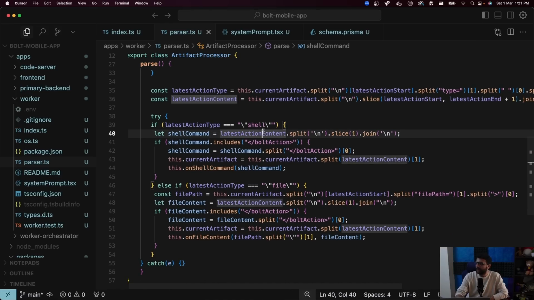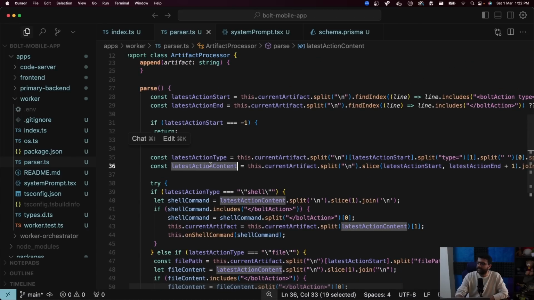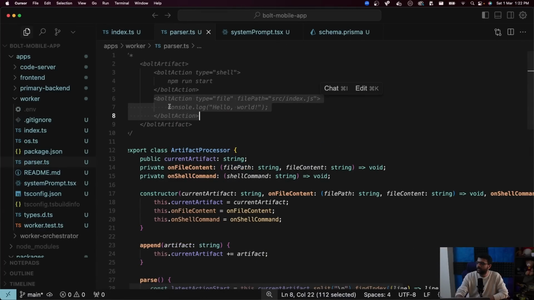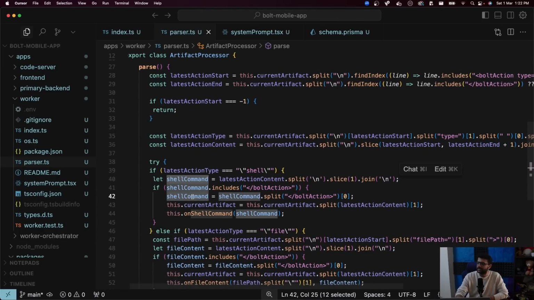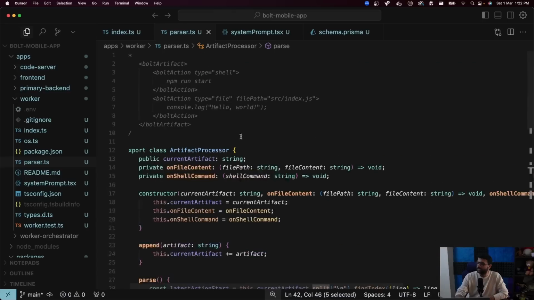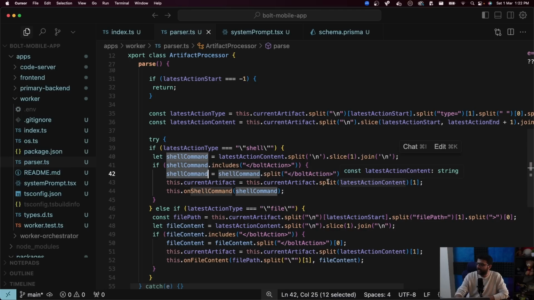If it is of type shell, then we try to get the actual shell command that the user wants to give us, which is this thing right here. So latest action content is the whole thing. What we want is just the contents inside. So that is what we get in this shell command variable. How do we get it? We try to split it by /bolt action, which means if this whole thing has come, then if we split it by /bolt action, this will be the first variable, and an array will be created with this as the first variable. So that is what we get in this shell command variable, and we remove this from the current artifact.